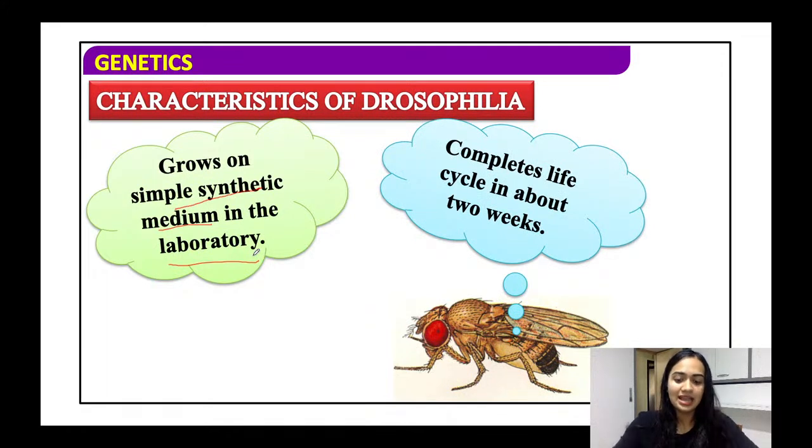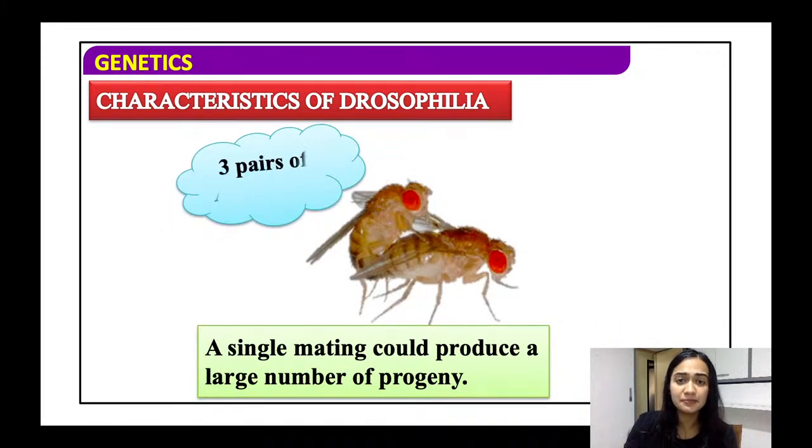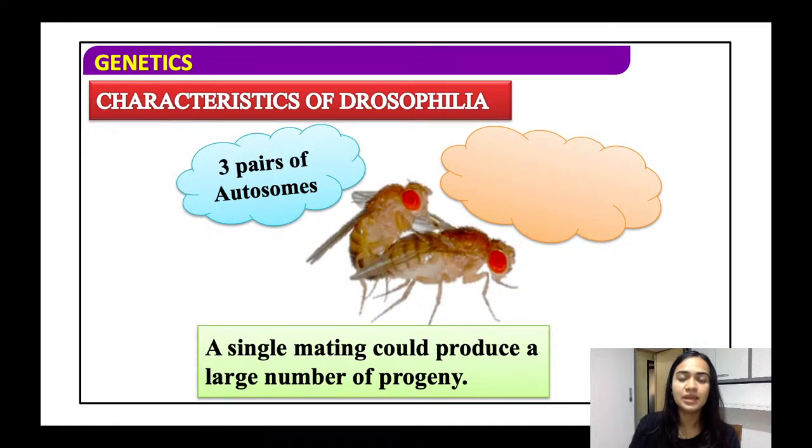ठीक है. And another important advantage, it will complete its life cycle in 2 weeks. तो हमें सिर्फ 2 वीक्स वेट करना है इसके जनरेशन को देखने. So we need not have a larger waiting period. It is reduced, and we can come to a conclusion or get results quickly. Fine. सो अ सिंगल मेटिंग, ठीक है, जब भी ये मेट करेगा तो सिंगल मेटिंग में ये प्रोड्यूस करता है लार्ज नंबर ऑफ प्रोजेनीज. ऑल राइट.